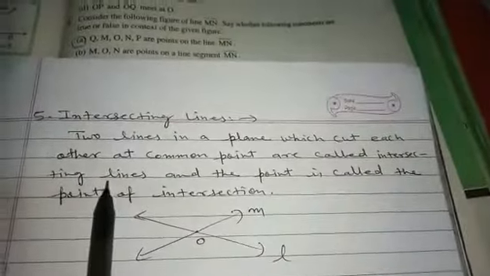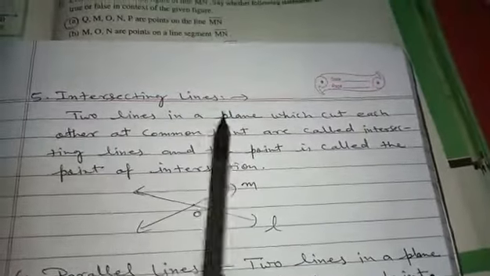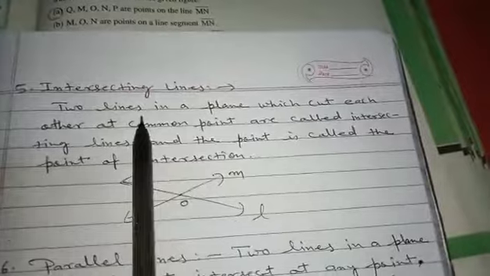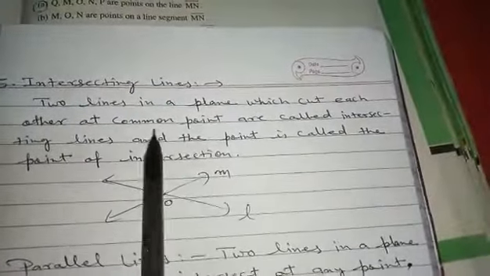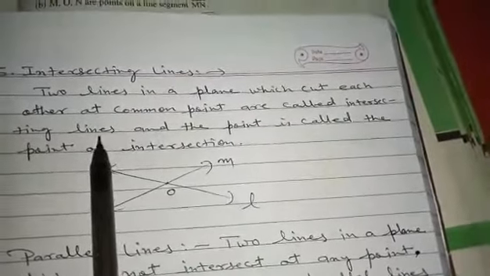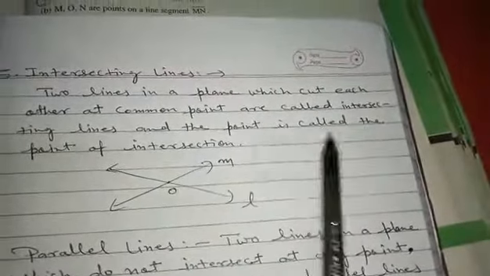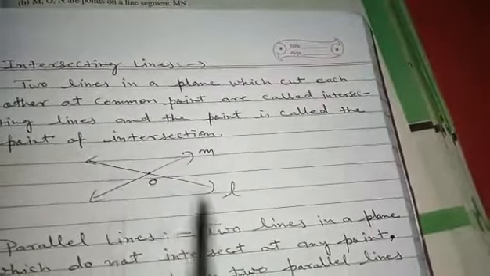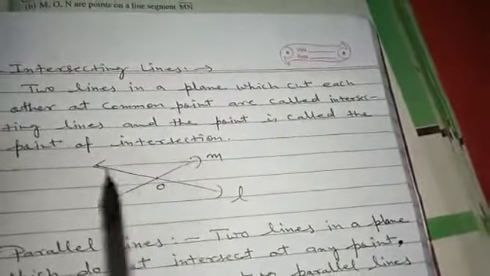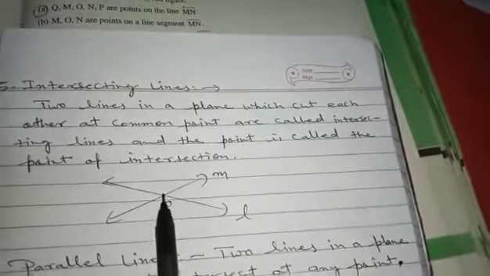Next, you see intersecting lines. What are intersecting lines? Two lines in a plane which cut each other at a common point are called intersecting lines, and the point is called the point of intersection. Two lines L and M both intersect at a common point.